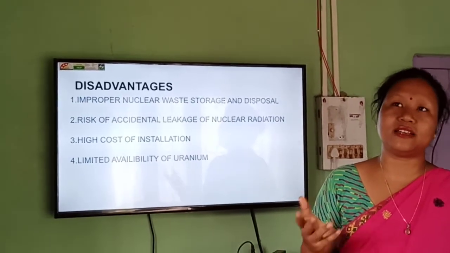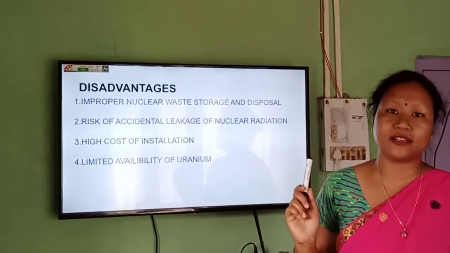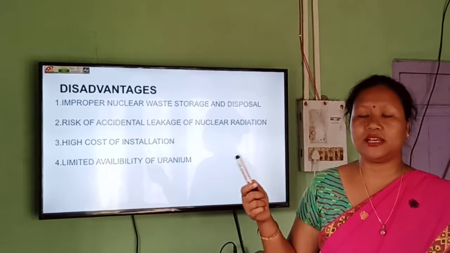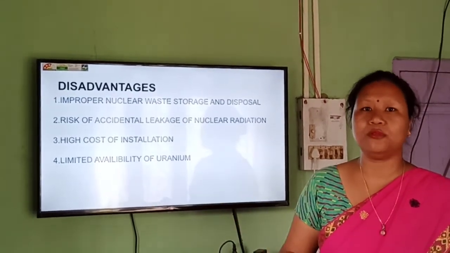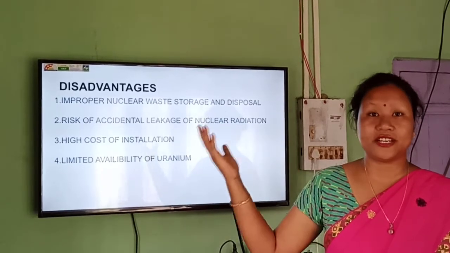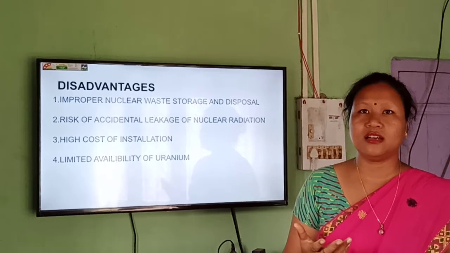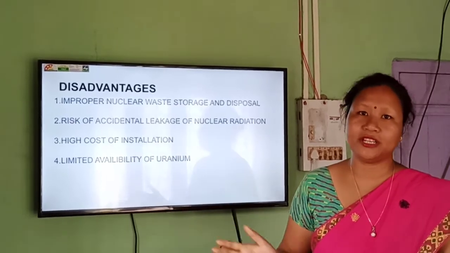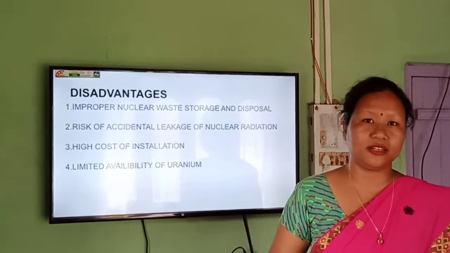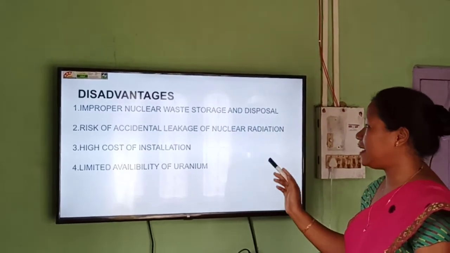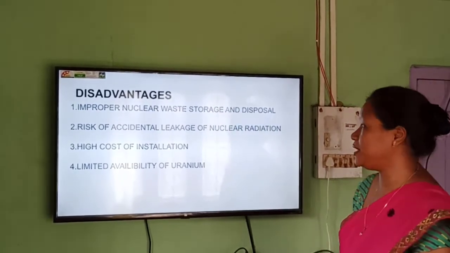We can take the example of Hiroshima and Nagasaki, where due to the explosion of the atom bomb, various radiations are still present there, and different harmful diseases happen to the people who live nearby. So even after so many years, the effect is still there. So if by any means there is accidental leakage, it is very harmful for living beings.